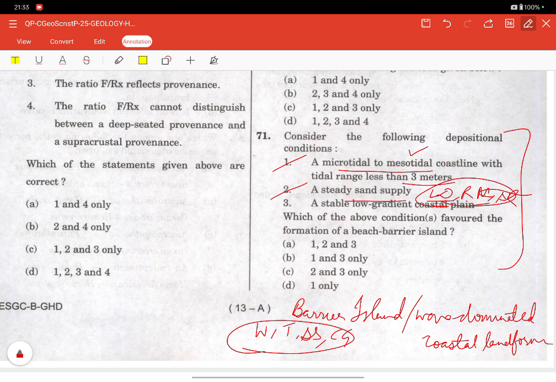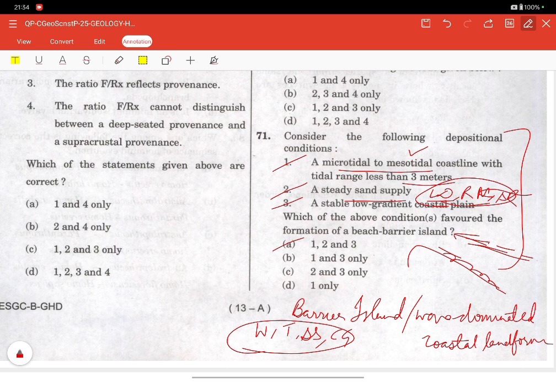Now coming to the low gradient, gently sloping coast, a stable low gradient coastal plain. A gentle slope allows wave energy dissipation and shoreward migration. A steep one promotes erosion, and it does not allow stabilization. Barrier islands thrive on a wide shallow shelf, only then will they be stabilized. So all the statements here are correct.